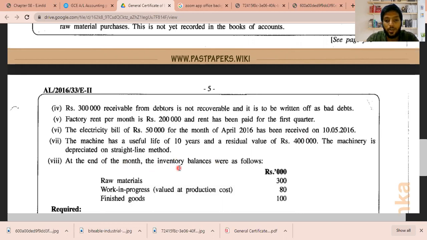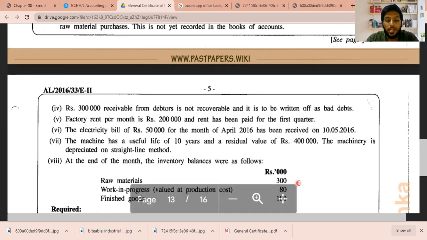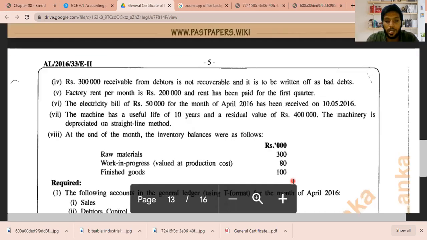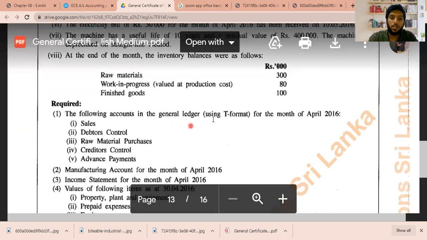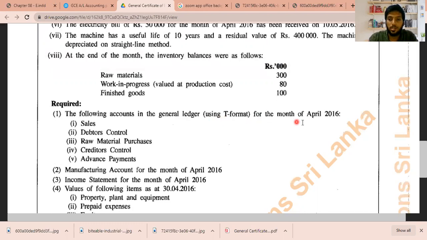At the end of the month, the inventory balances were as follows: raw material 300,000, work in progress at production cost 80, and finished goods 100,000. So what are you being required by the examiner to prepare? The following accounts in the general ledger using T format, for the month of April 2016.